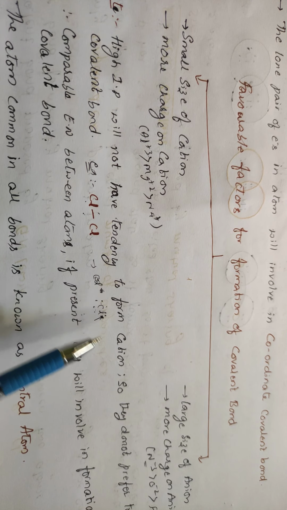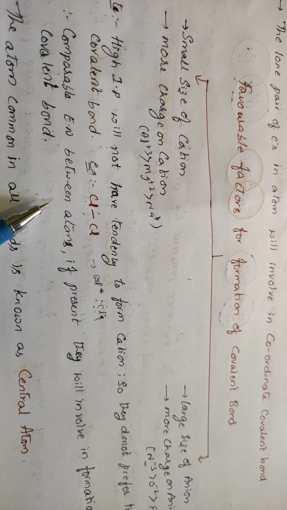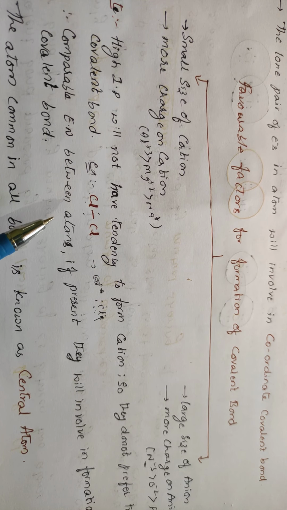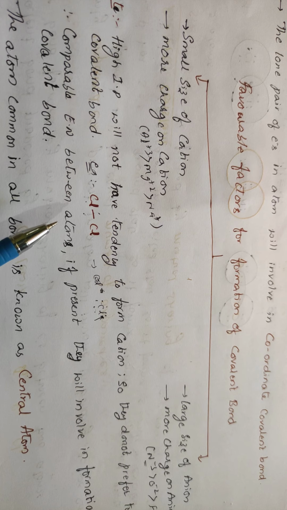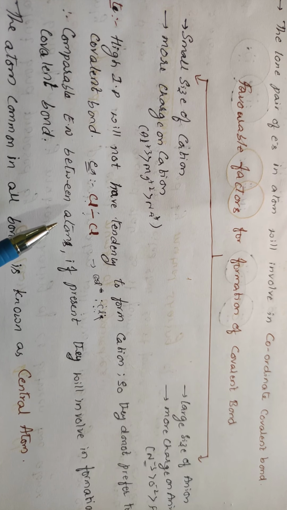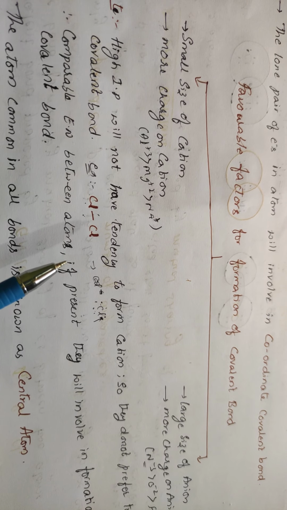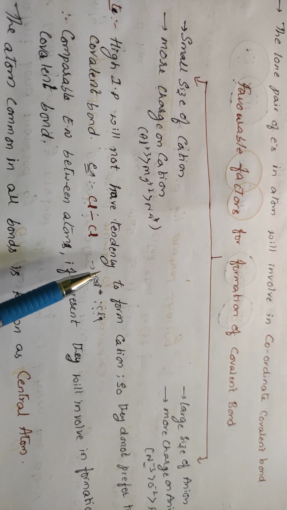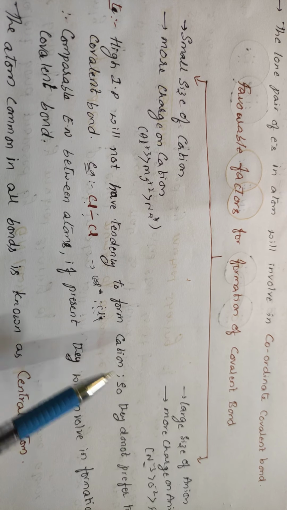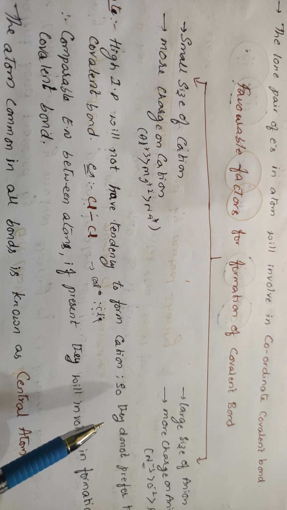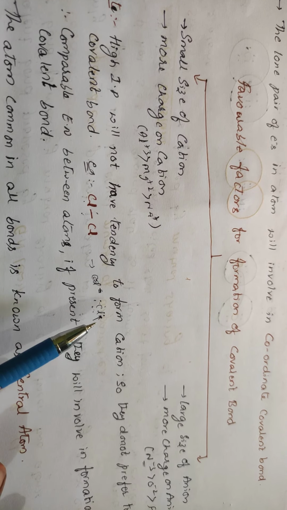Such atoms do not prefer to form covalent bonds. They will withdraw the electrons and become charged particles. They will not be involved in the formation of the covalent bond. So high ionization potential will not have the tendency to form cations.